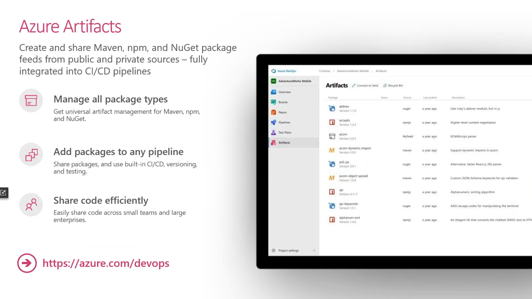So what is Azure Artifacts, as said? You can create or share your Maven, npm, or NuGet packages from public and private sources, fully integrated with your CI/CD pipelines, and you can manage all your package types. So you get universal artifact management for Maven, npm, or NuGet, or you can add your packages to any pipeline and share it within your own organization. And you can easily share code efficiently from small teams to large enterprises as well. So that's the reason you have Artifacts here.